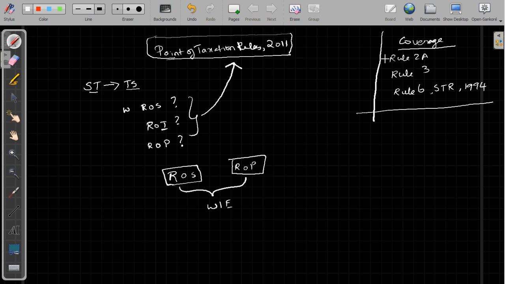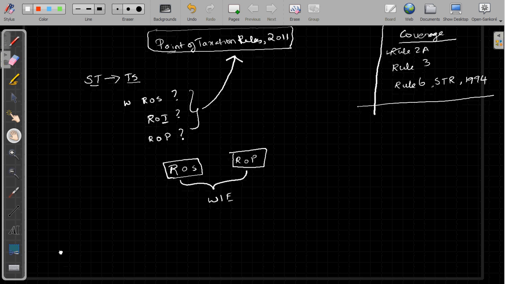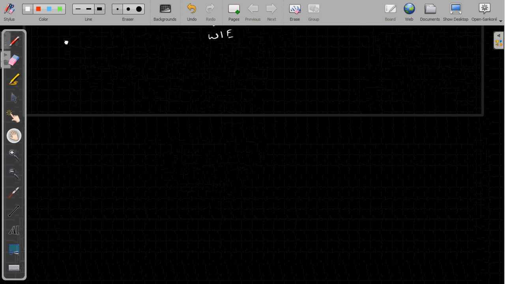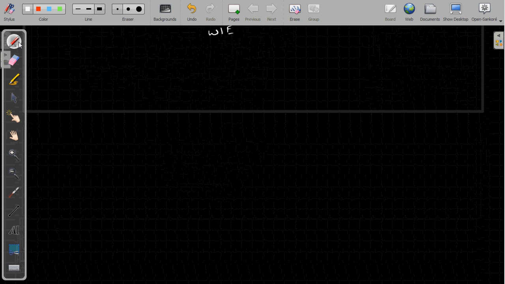First, we'll see what Rule 2A is. Rule 2A basically talks about the date of receipt of payment. If you recall, I said point of taxation is either the date of completion of service or the date of receipt of payment, whichever is earlier. Now, that date of receipt of payment is what is explained in Rule 2A.